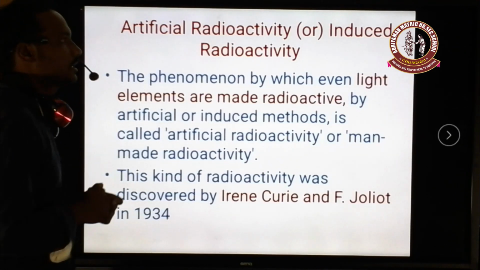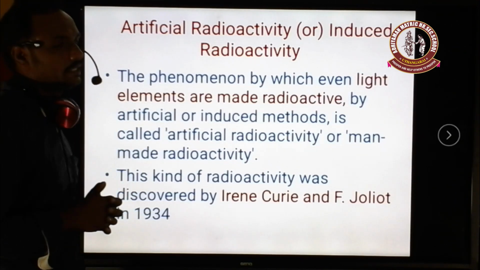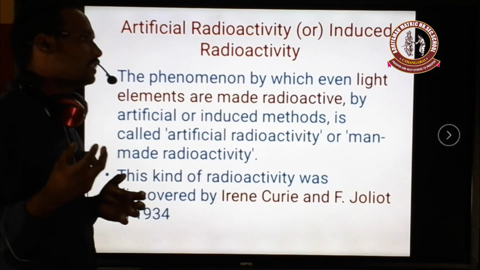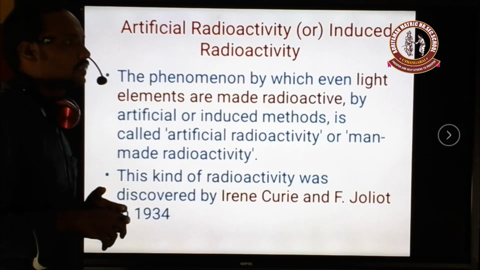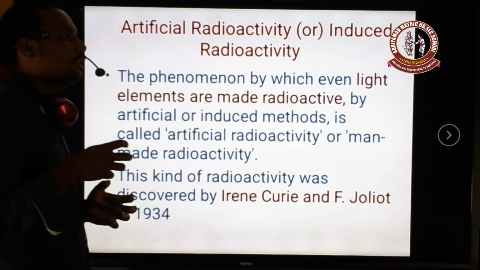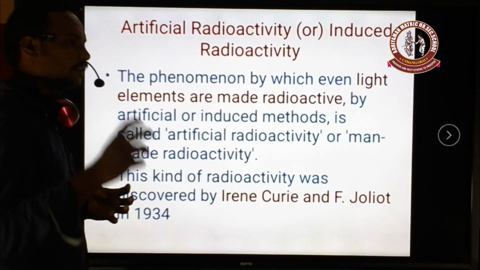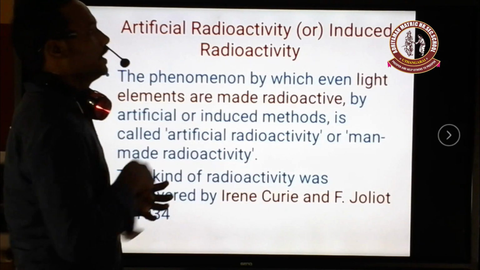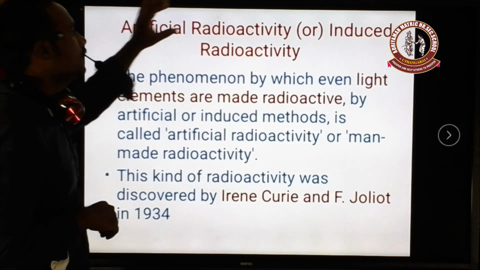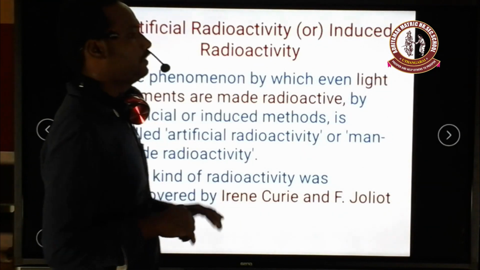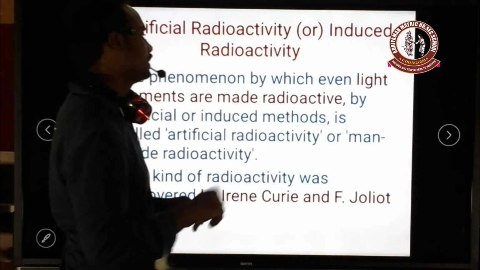This artificial radioactivity is also called induced radioactivity, because here man is involved in this process. That's why it is called induced. Induced means we are stimulating a non-radioactive element to become a radioactive element. That's why it's called induced radioactivity. Induced is nothing but stimulation.